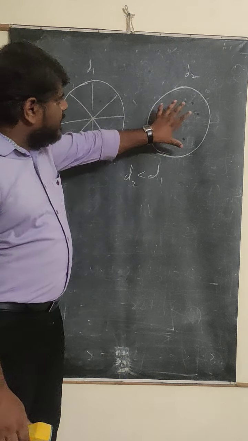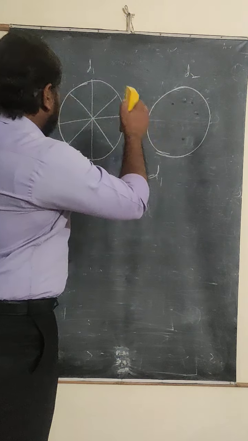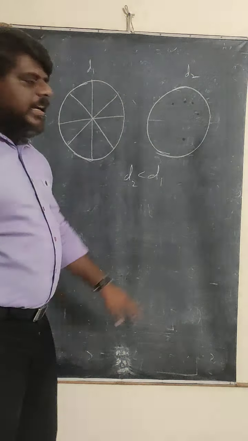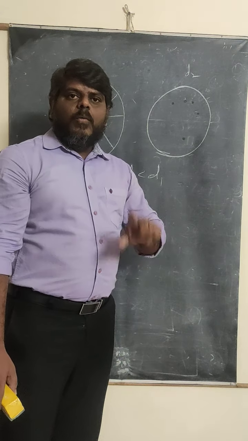Now what happens here? In this position, if I take this iron ring and place it over the wooden wheel, is it going to be fixed on the wooden wheel? No, it will not fit. Why? Because here the diameter is less. Now what do they have to do?